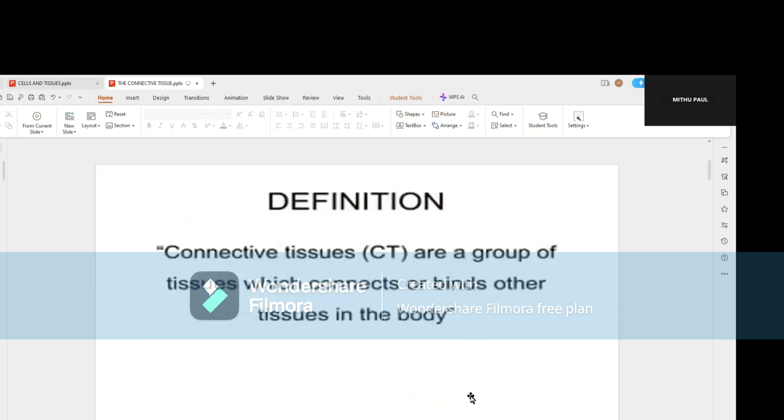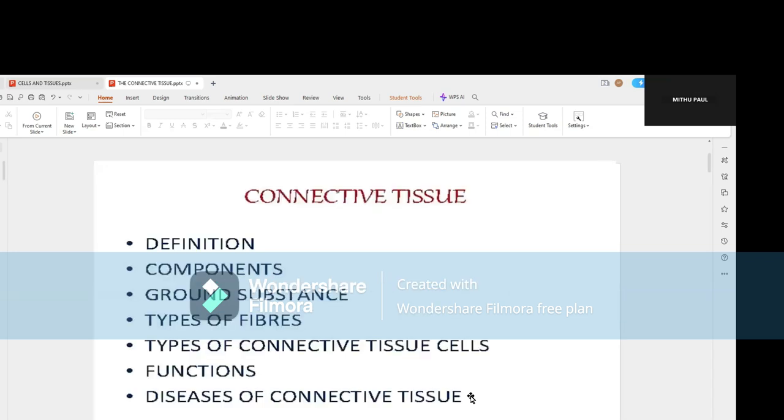Mainly we have covered the cellular component, having the mnemonic FMP2R: fat cells, fibroblasts, macrophages, mast cells, plasma cells, pigment cells, and reticular cells.